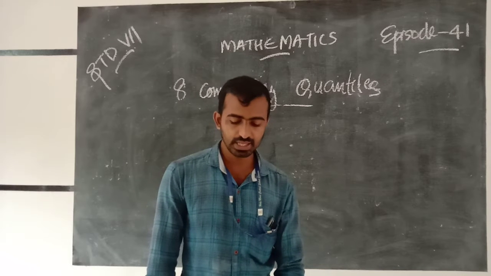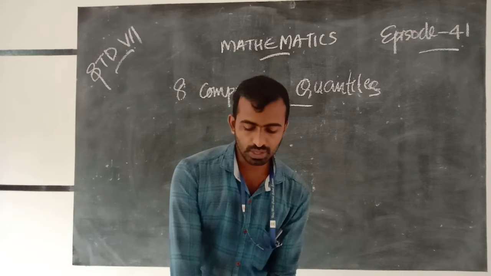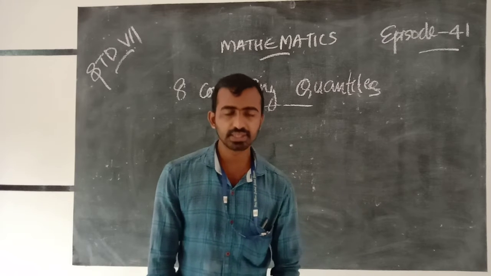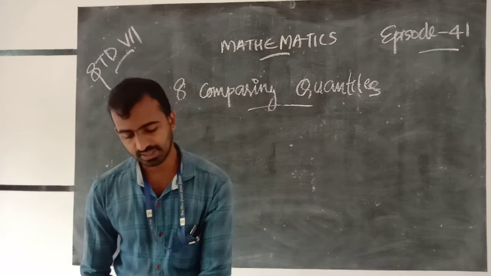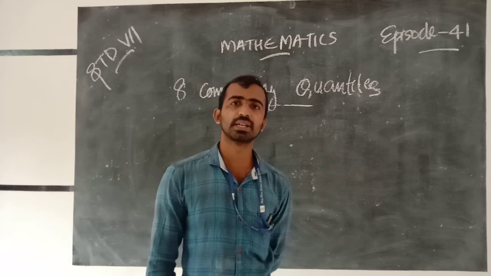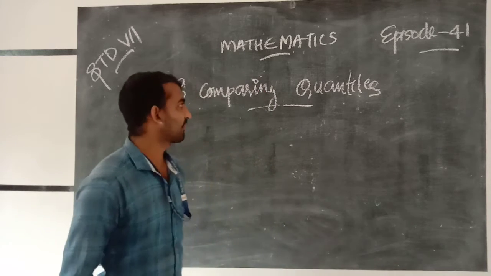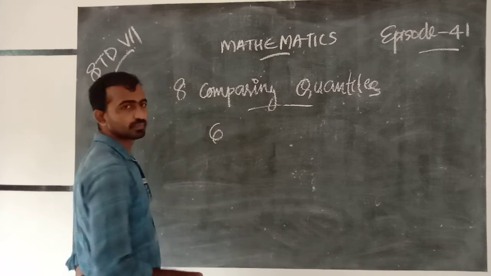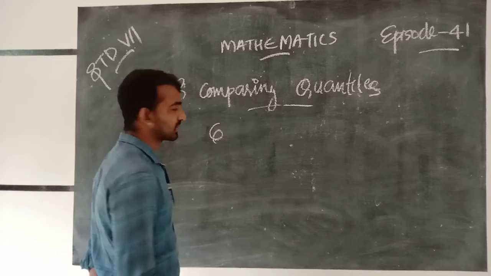What would be the cost of 10 such boards? That is, 6 boards cost 90 rupees. We can find the solution by the unitary method.